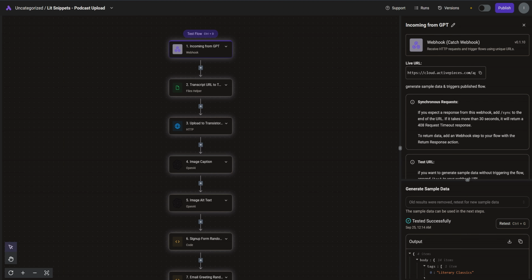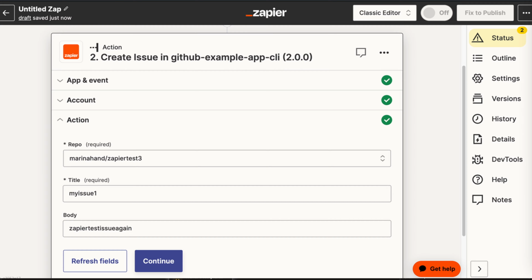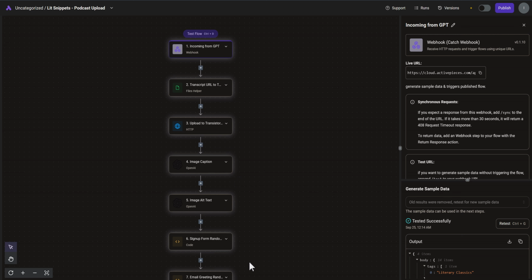Unlike tools like Active Pieces, this is the second automation I had ever built here in Active Pieces. And you can see this, like Zapier, is an up and down, locked-in way of seeing the nodes. There's no creativity here.